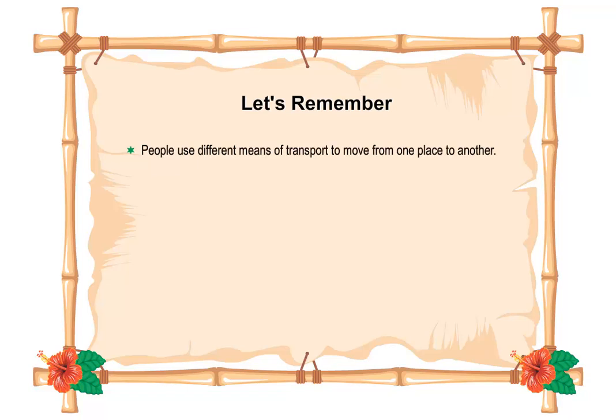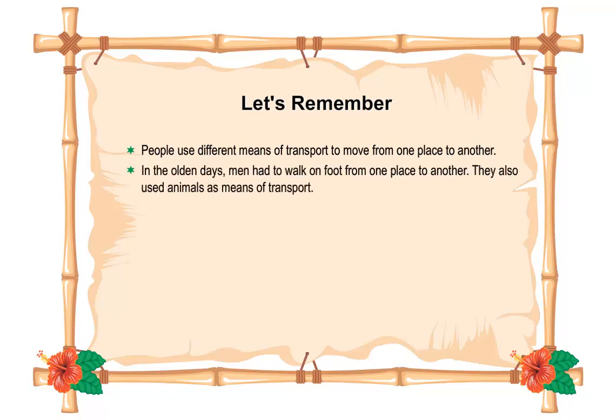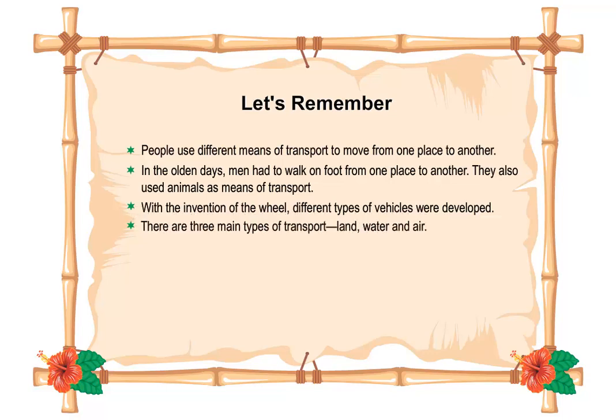Let's remember. People use different means of transport to move from one place to another. In the olden days, men had to walk on foot from one place to another. They also used animals as means of transport. With the invention of the wheel, different types of vehicles were developed.